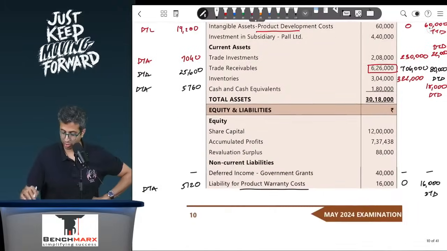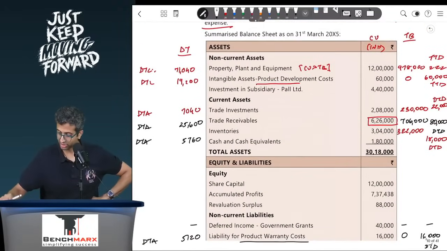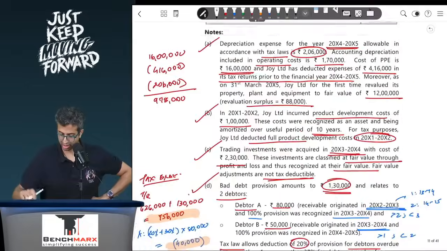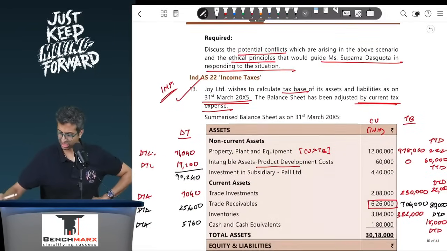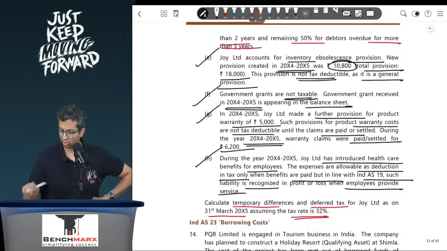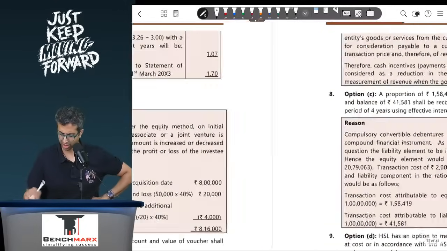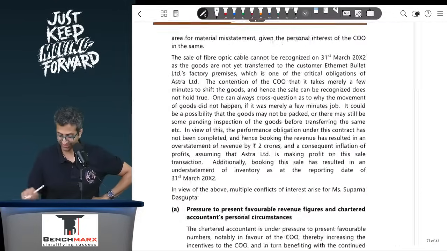So if I were to calculate the deferred tax, your DTL total is 71,040, 19,200, that is your DTL. So this is I think 90,240 on your DTL, and when you look at DTA, everything else 7,040, 25,600, 5,760, 5,120, and 22,400. So DTA probably comes to around 65,920. And if I take the difference between the two, the net impact appearing in the balance sheet should ideally be around 24,320. It's a fairly complicated question, so I will just try to verify whether I have done this correctly or not.